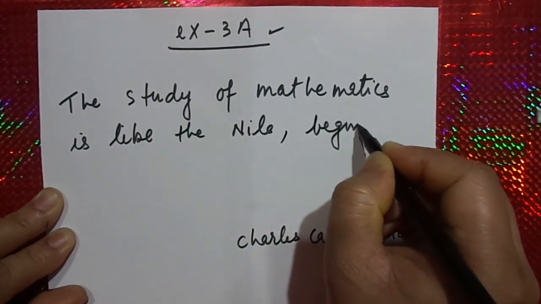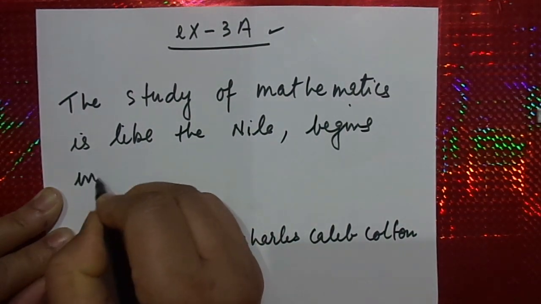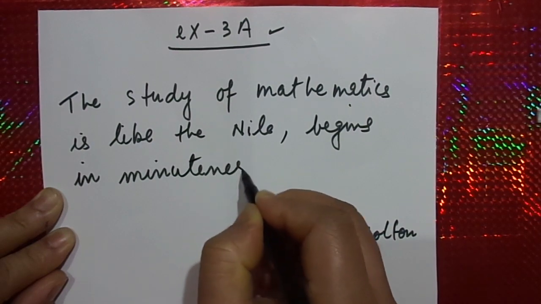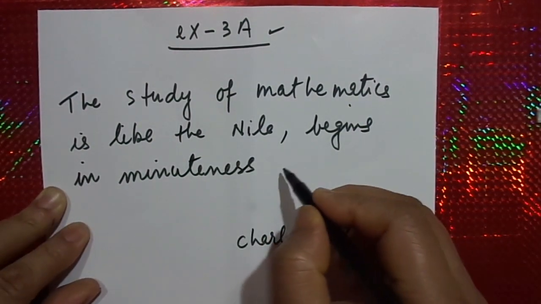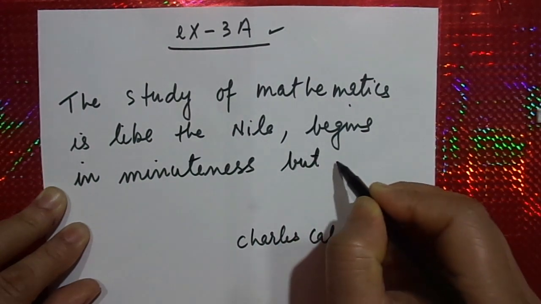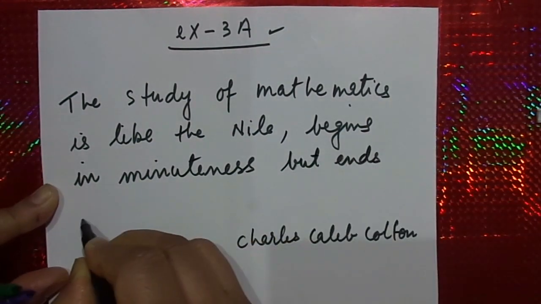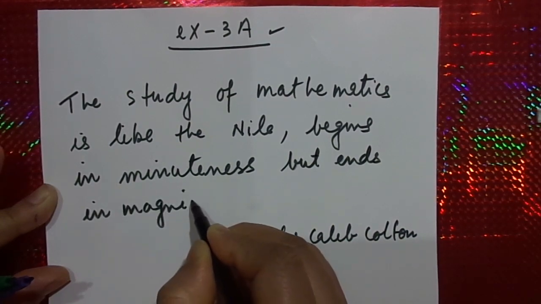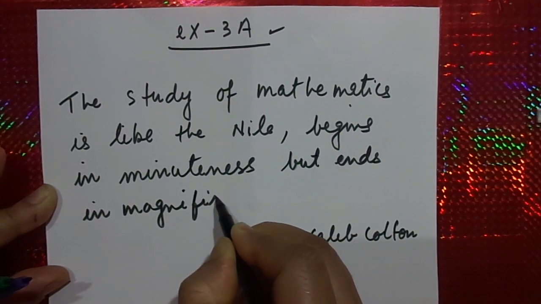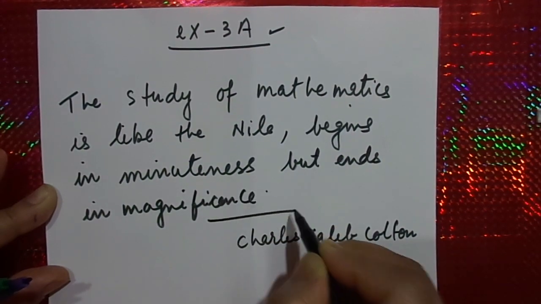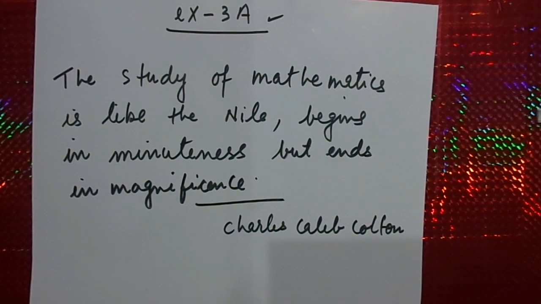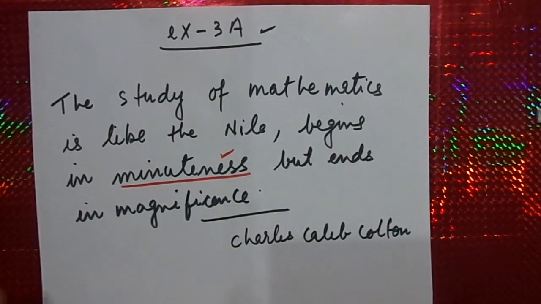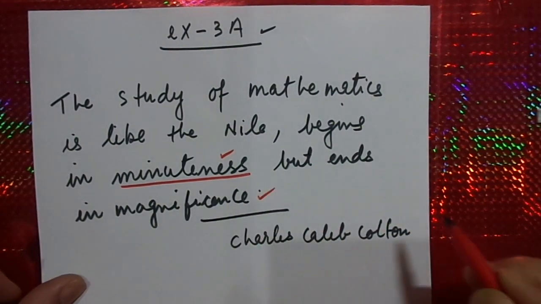Which begins in minuteness. Minuteness means very small. But when you talk about its end, it ends in magnificence. So the study of mathematics is just like the Nile, my dear, which begins in minuteness but ends in magnificence.